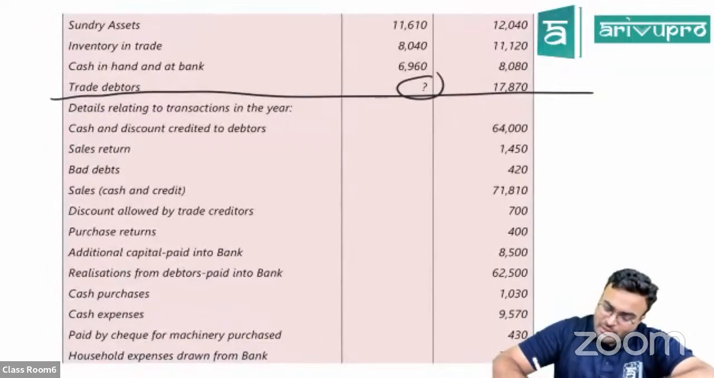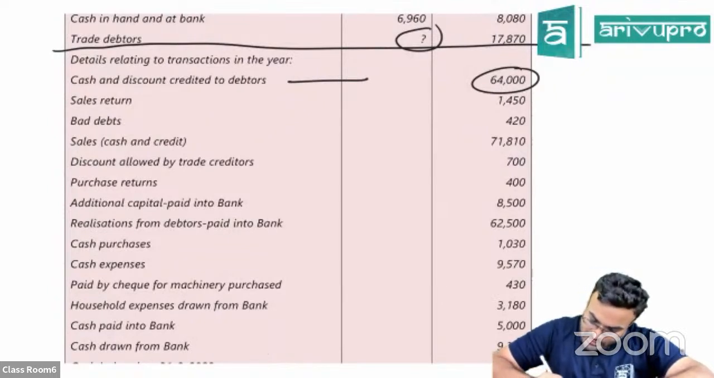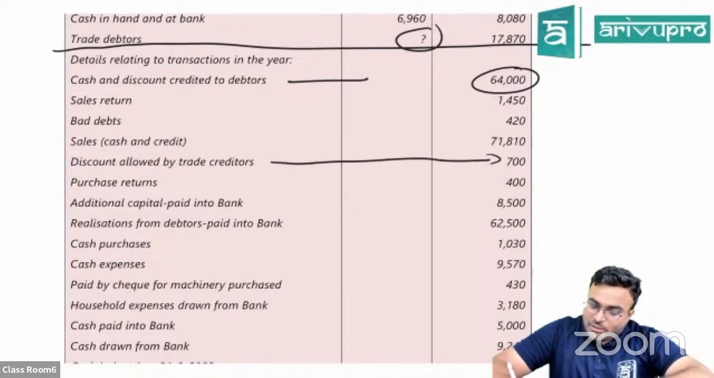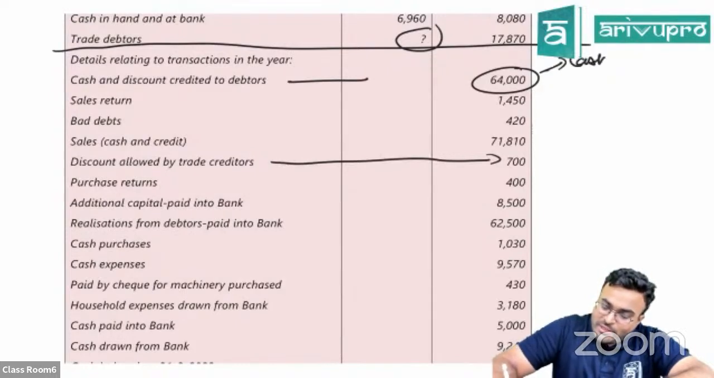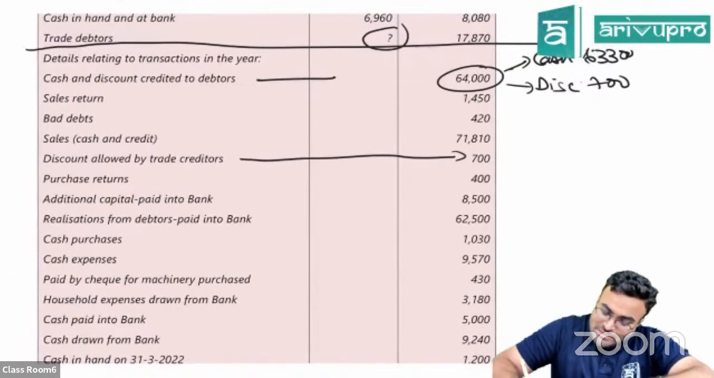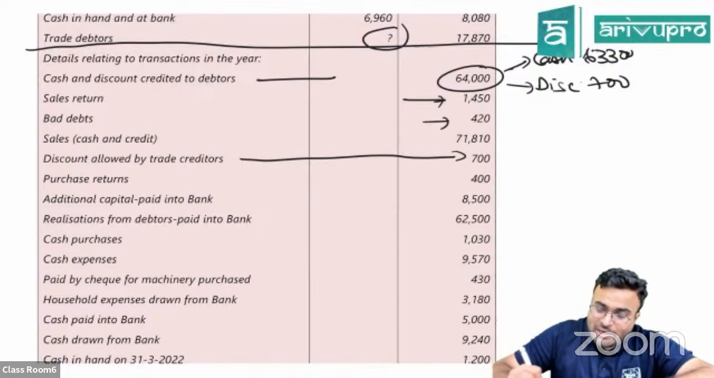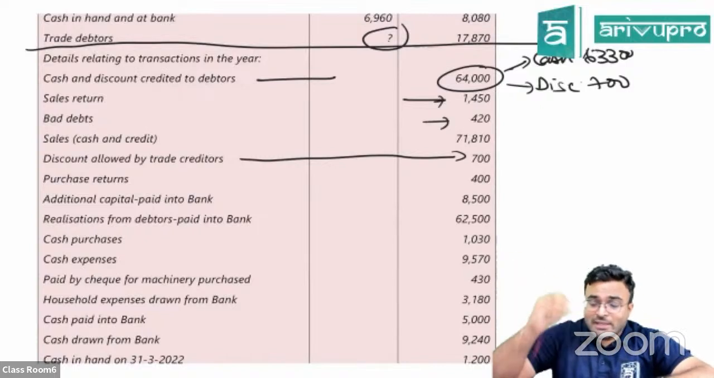Details during the year. Can you see cash and discount to debtors together? They told, but don't worry, somewhere below they have told. Yes, cash and discount allowed to trade creditors. That means here cash what we have received is 63,300 and the discount part is 700. Then you have sales return. What will happen to sales return? It will get reduced from the debtors account. Okay, bad debts also it will get reduced. Bad debts account debited to debtors, sales return to debtors.